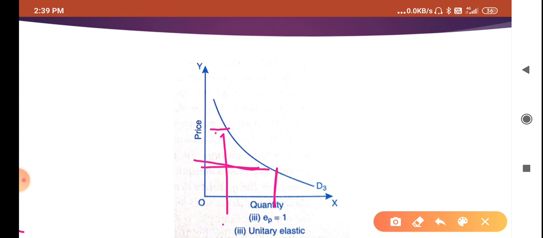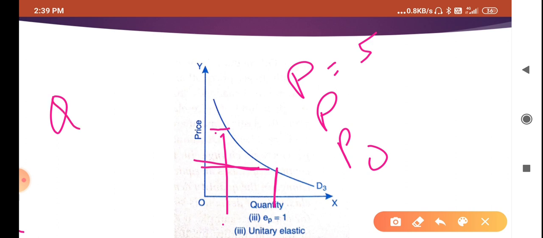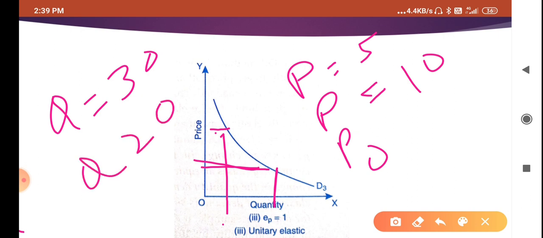So we can take the example, suppose P, P1 and P0. Suppose P is 5, then quantity demanded is 30, and if P is 10, then quantity demanded will be 20, and if P0 is 15, then it will be 10.